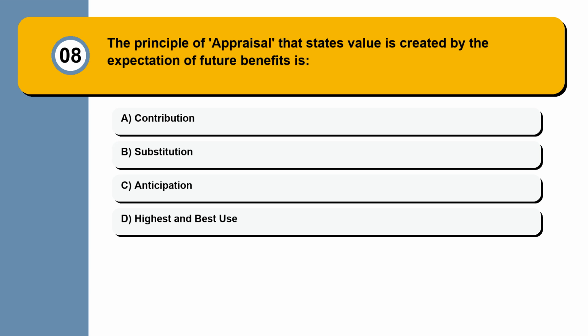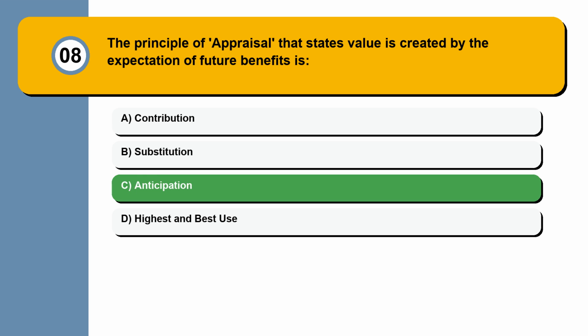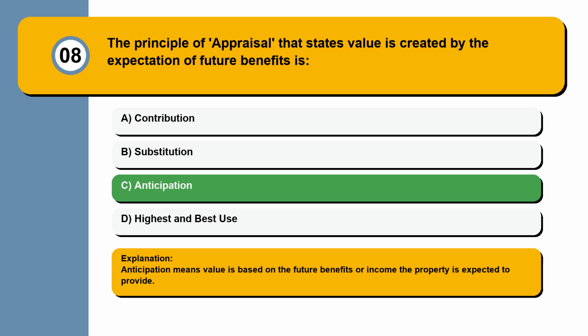Question 8. The principle of appraisal that states value is created by the expectation of future benefits is: contribution, substitution, anticipation, highest and best use. Anticipation means value is based on the future benefits or income the property is expected to provide.